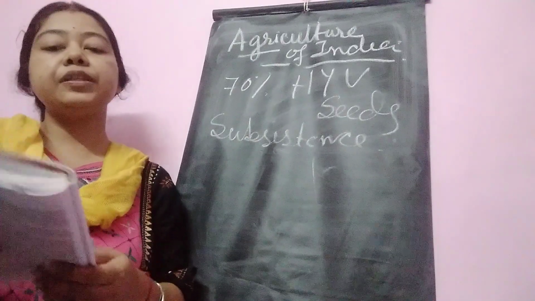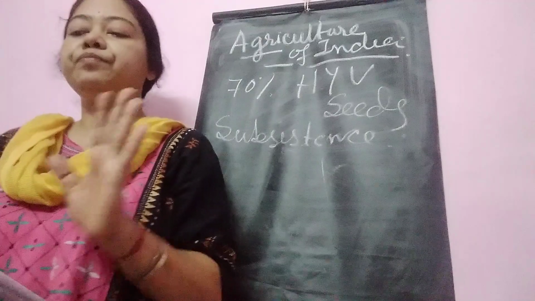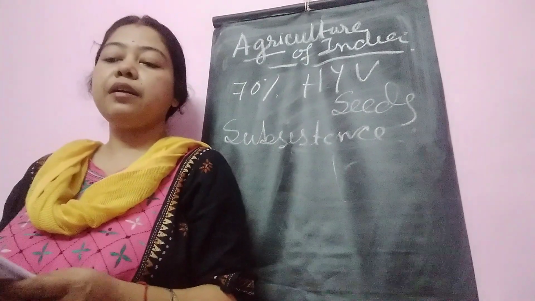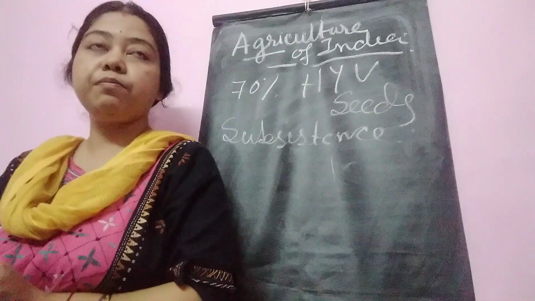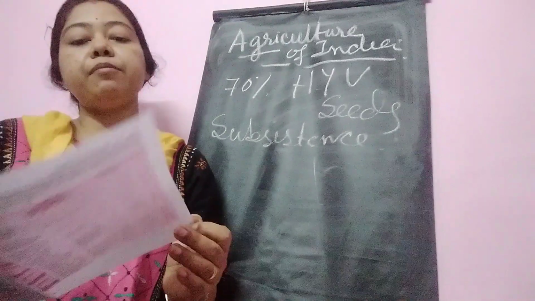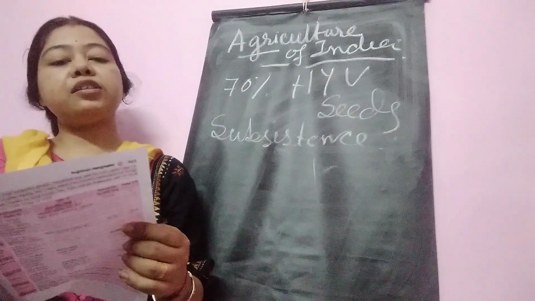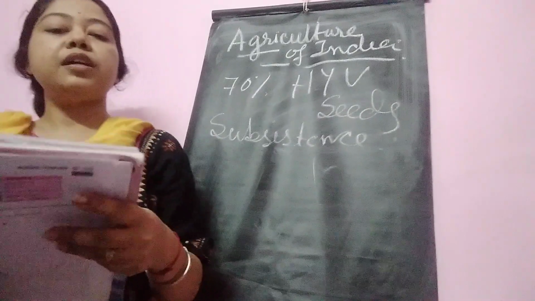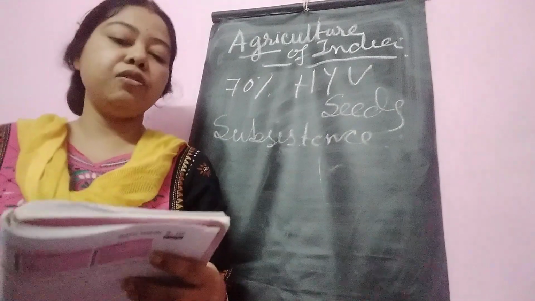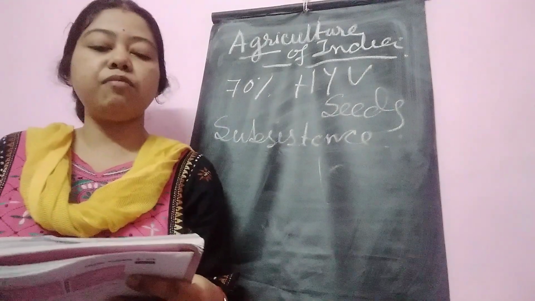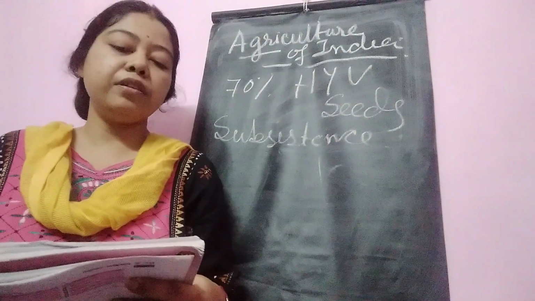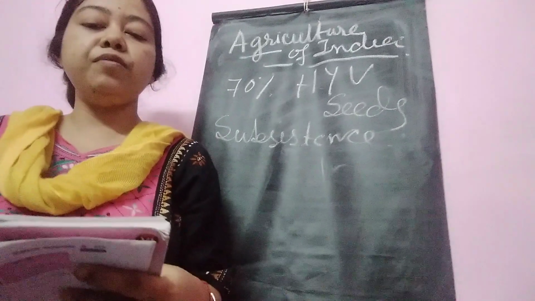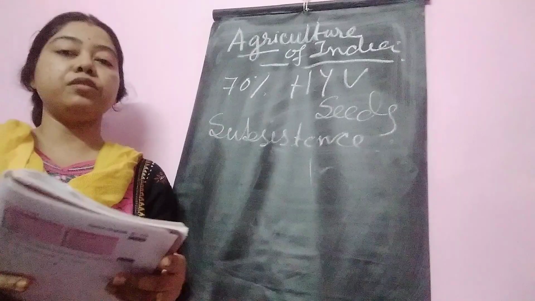And then from this chart you have to read the soil type and the areas where it is cultivated, mainly the crops' names you have to read. And the last part, see, one note is given. What is given in this note? Sandy soil, clay soil and loamy soil are different varieties of alluvial soil depending on their constituents. These are the three varieties of alluvial soil depending upon their constituents.